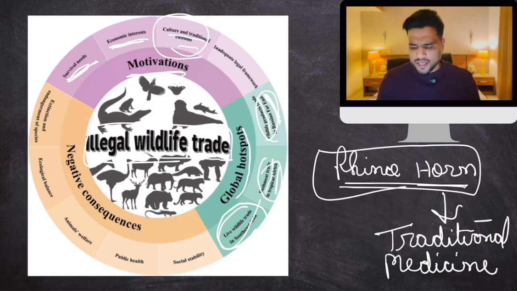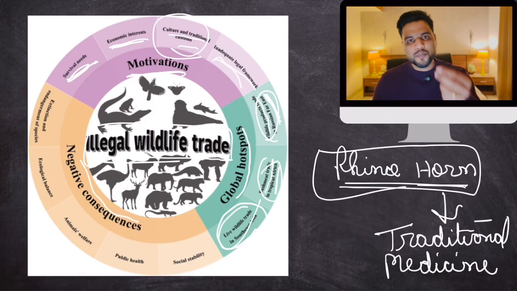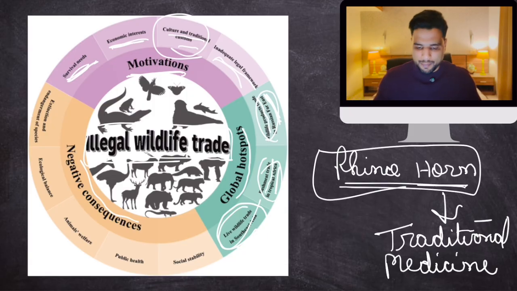And well, there is an inadequate legal framework. Law enforcement agencies across the world are not that active. As you all know, the supply majorly comes from developing countries of Africa, Asia, and Latin America. Law enforcement agencies over there are not that active. So this is a problem. Okay. Now, what are the negative consequences? What are the problems if we allow this illegal wildlife trade to flourish? What will happen?